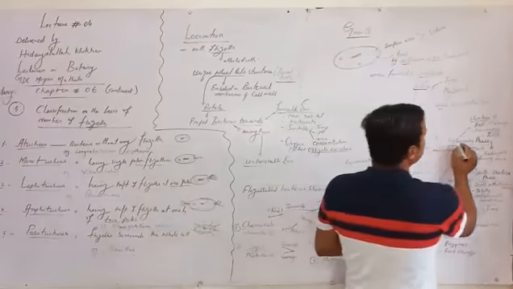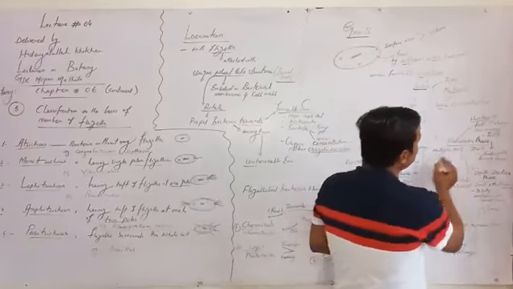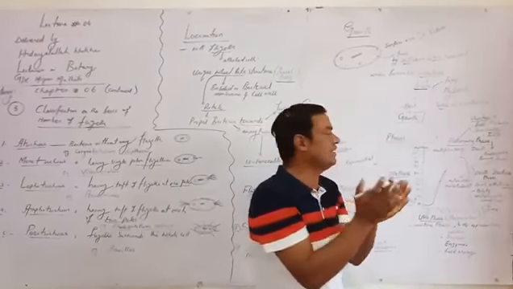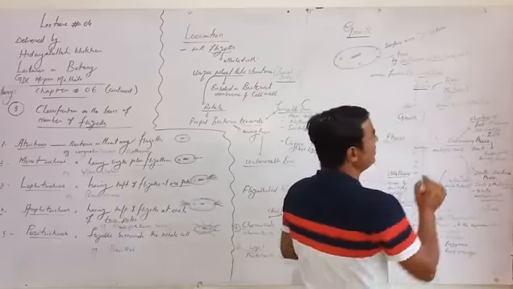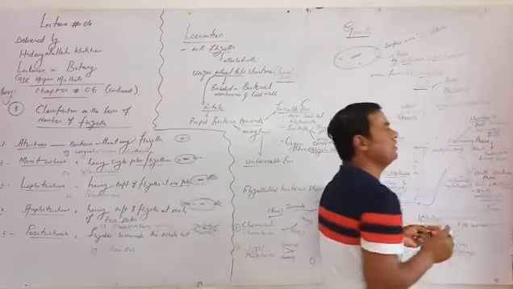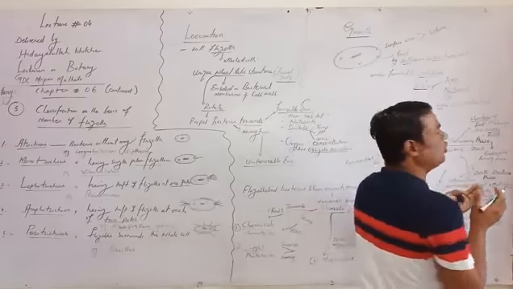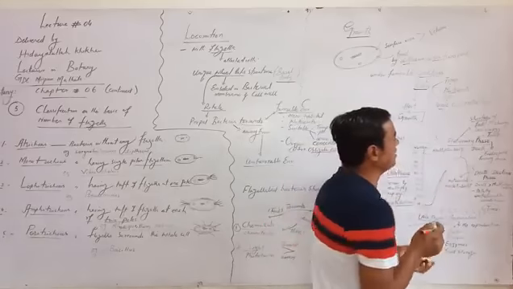The third one is the stationary phase. Stationary phase means the multiplication rate and the death rate are equal, because there is a shortage of food, pH change, less energy available, and the temperature is also unfavorable for the bacteria.